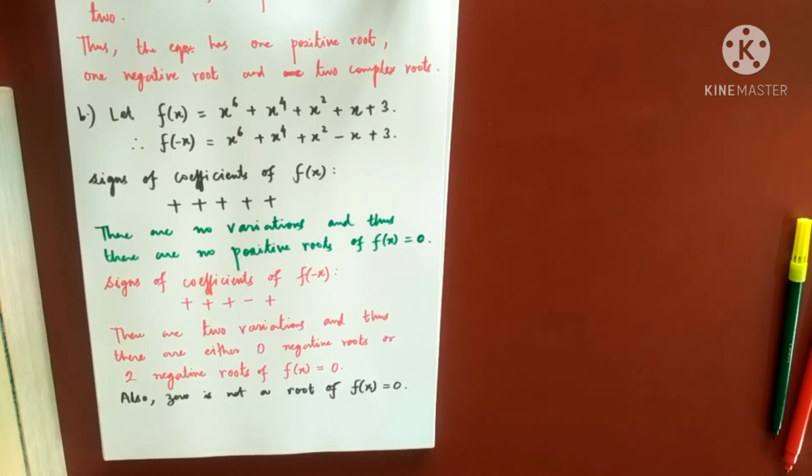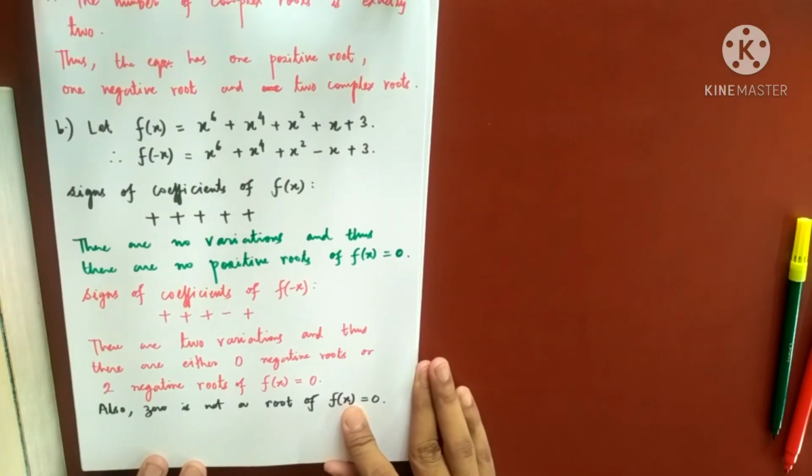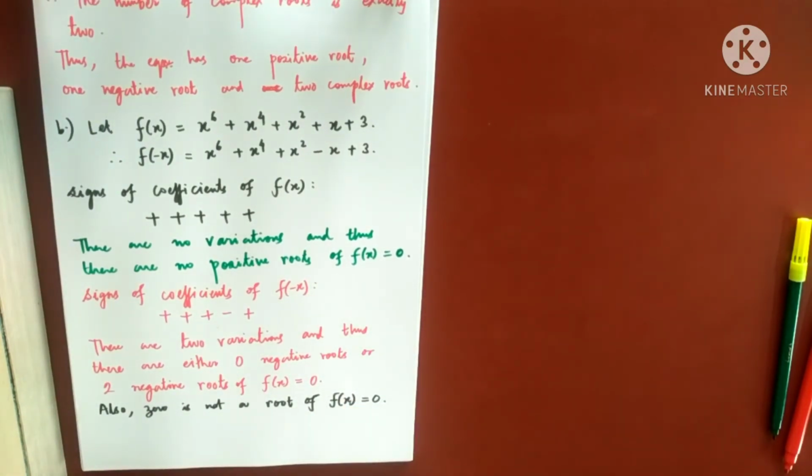So what can you say about the complex roots of this equation? The degree is 6. So what can you say about the complex roots of this equation? Tell me. So what Rahul said is correct. See, the number of real roots is either 0 or 2. This is the case when there is no positive root, no negative root, no 0 root. So the number of real roots is 0. And the degree of the equation is 6. So there should be 6 complex roots.